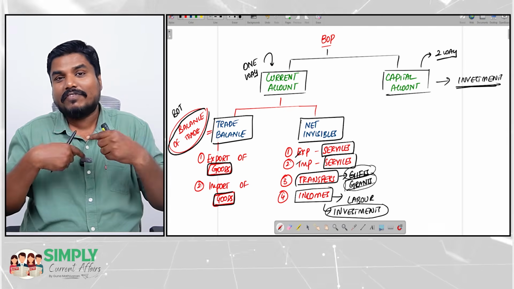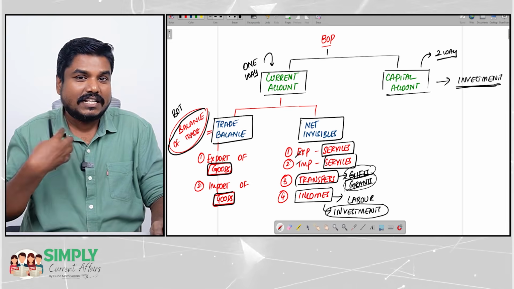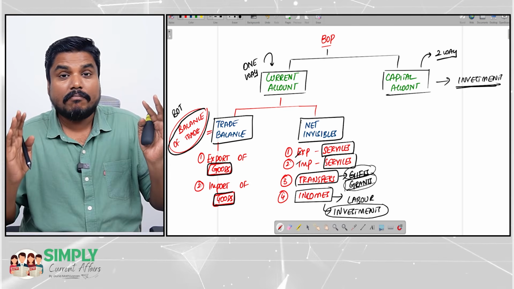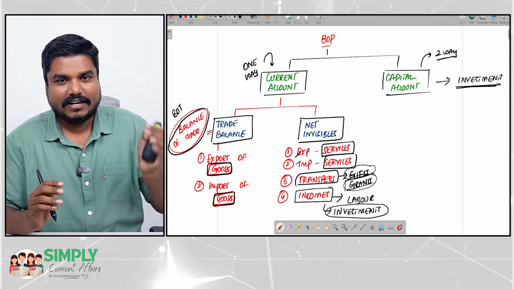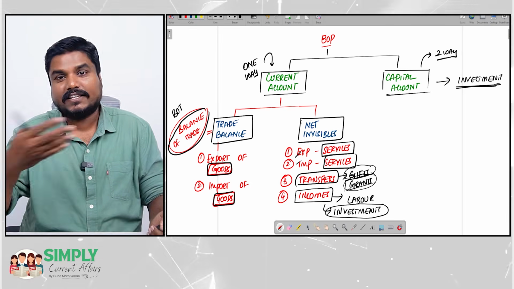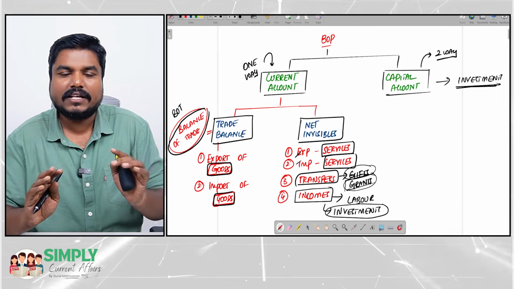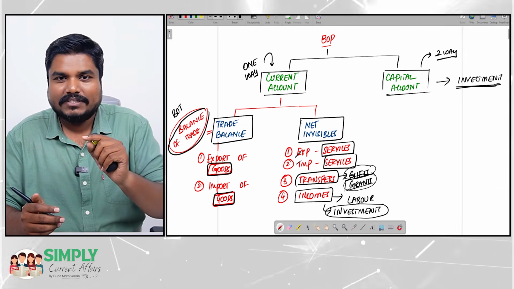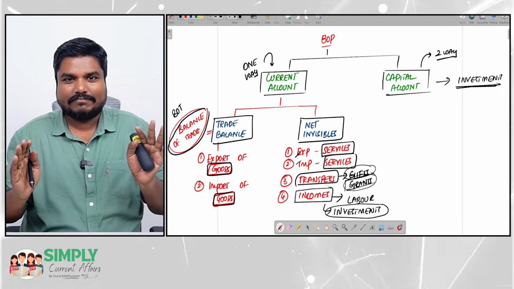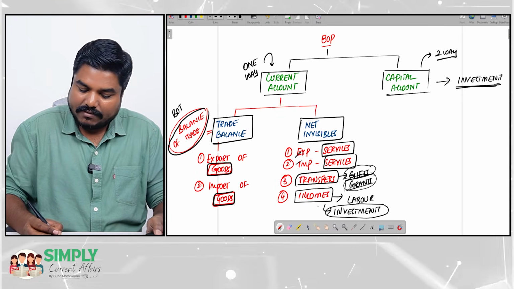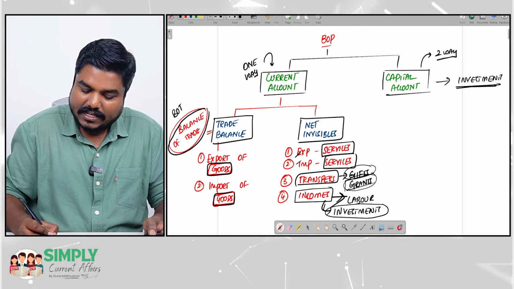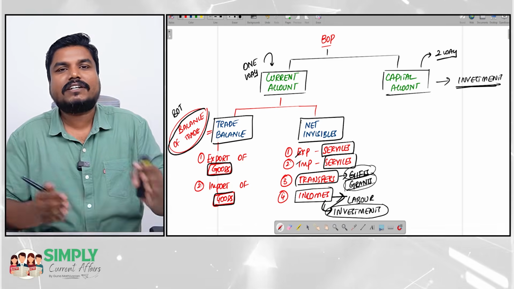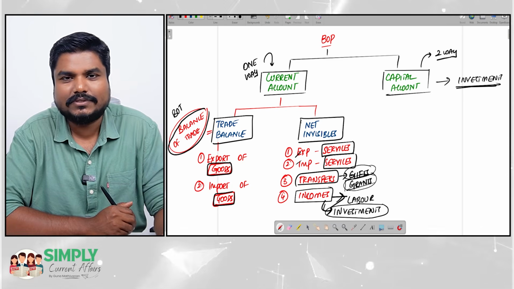That is the income I am generating from the investments. I am buying a flat. That is investment. I can buy a flat, I can sell the flat. These are investment, disinvestment. But I can get rental income from the flat. That rental income is just income. So income from labor, income from investments, all these will come under current account.